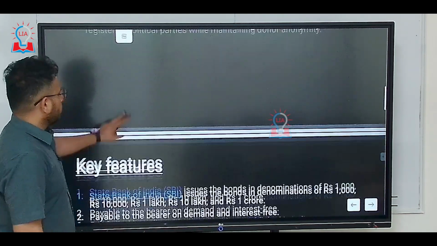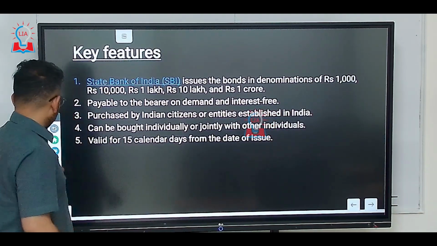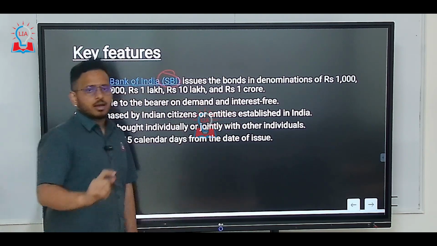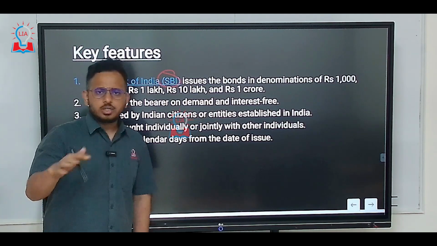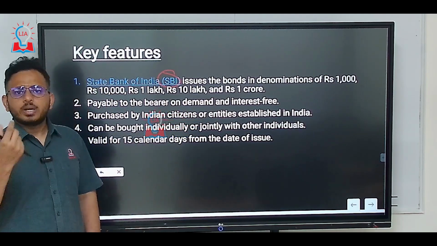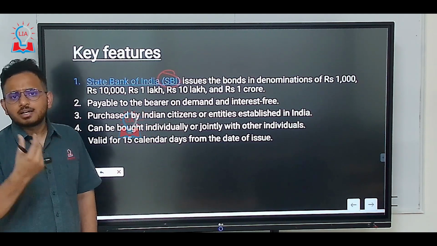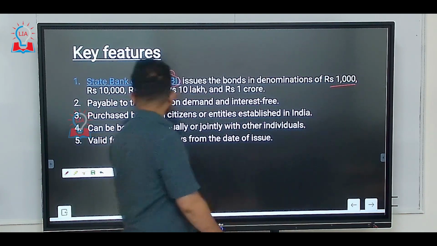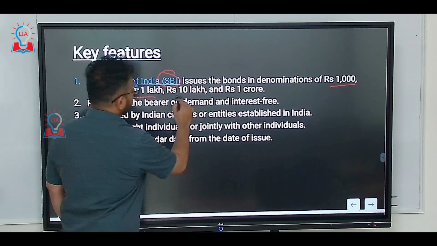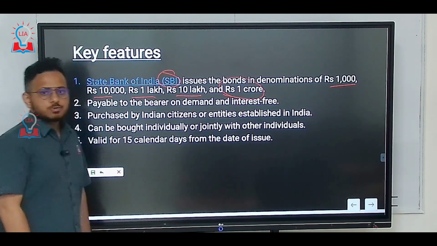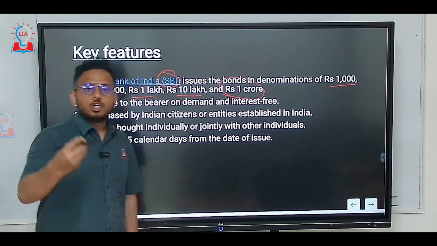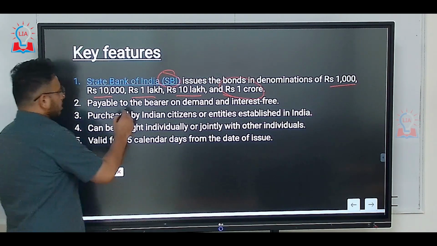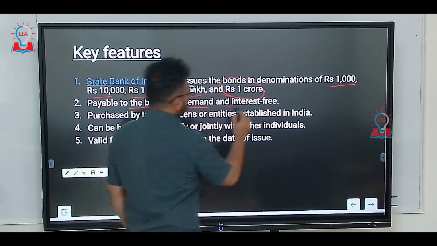Now, if you look at the features of electoral bonds, they will be issued by the SBI, which means SBI is the only bank which can issue electoral bonds. That too not throughout the year. There will be a window of 15 days or 20 days that the government announces, and only in these windows can the electoral bonds be issued. The denominations are 1,000, 10,000, 1 lakh, 10 lakh and 1 crore rupees, with which people can donate money to the political party. These bonds are payable to the bearer on demand, and they are interest free.